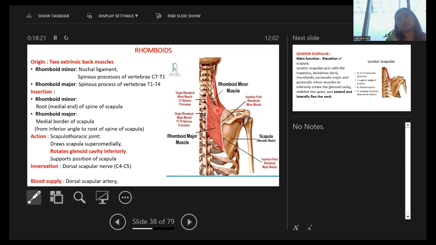Minor is inserted at the root of the spine of the scapula, and major is inserted on the medial border of the scapula. They are innervated by the dorsal scapular nerve, and they rotate the glenoid cavity inferiorly, draw the scapula superomedially, and support the position of the scapula.